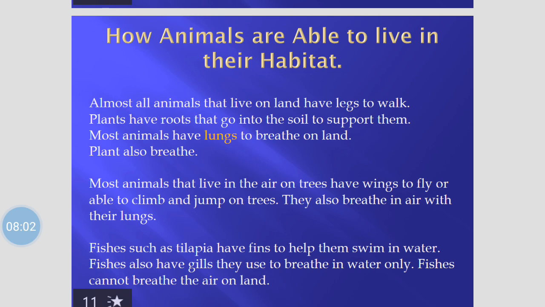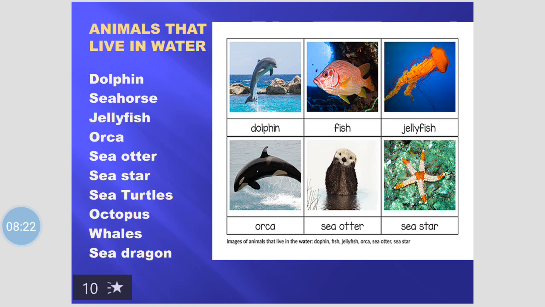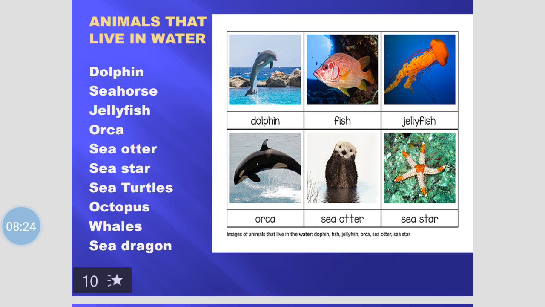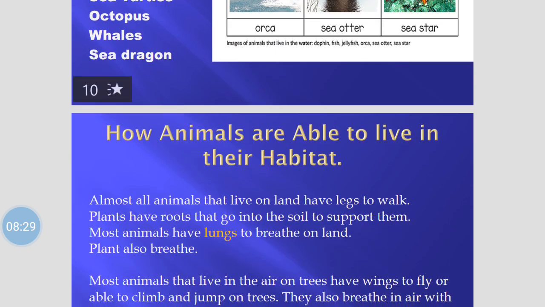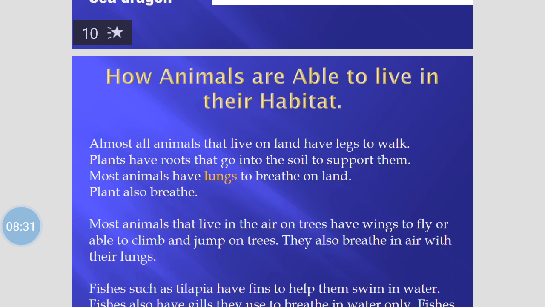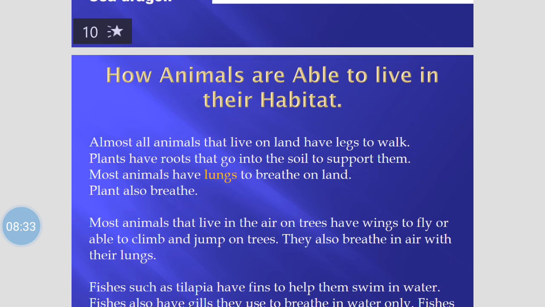Plants also breathe. Do you know that? Plants also breathe. Good. So here, plants breathe.